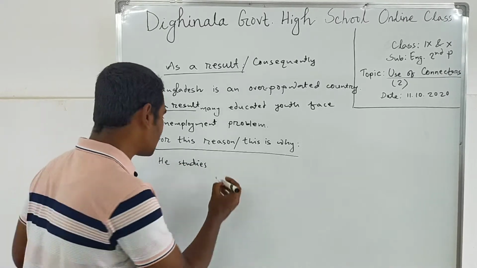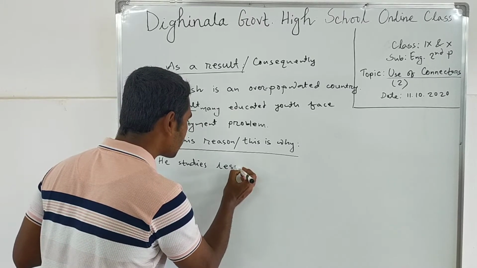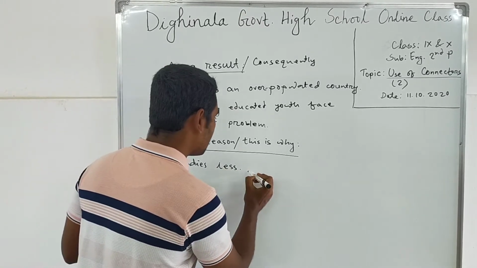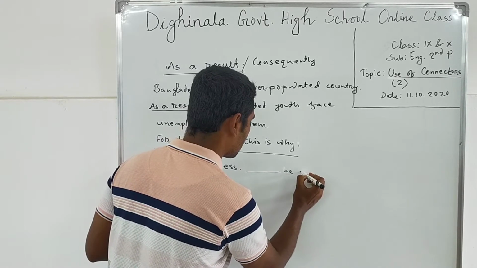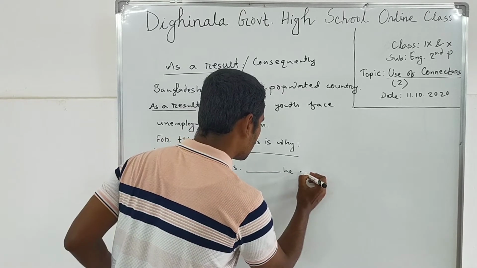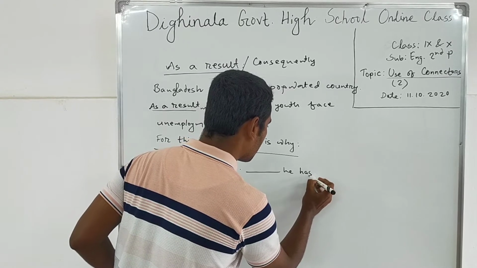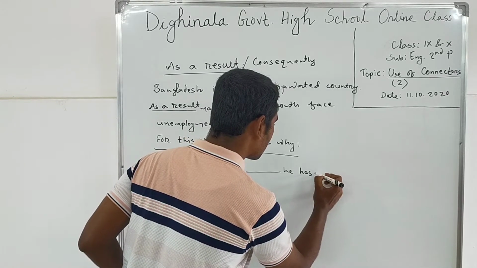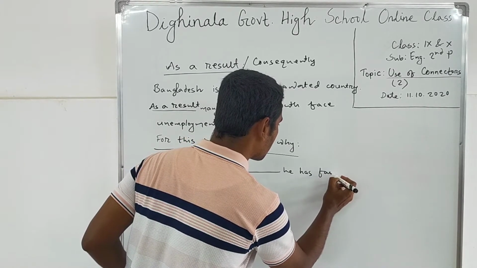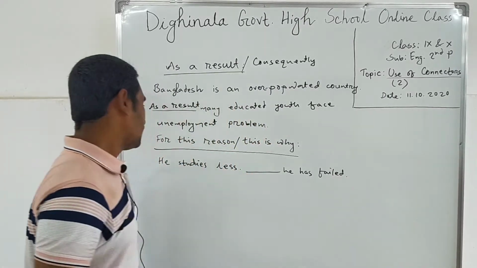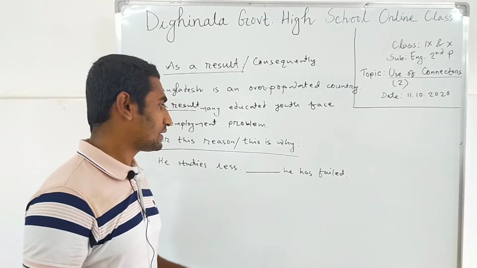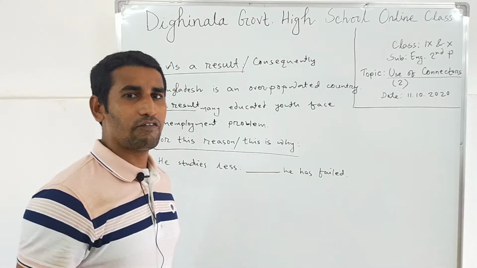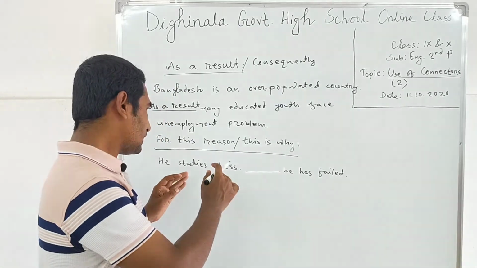He studies less, dash, he has failed. That means সে কম পড়াশোনা করে, dash, সে ফেল করেছে.